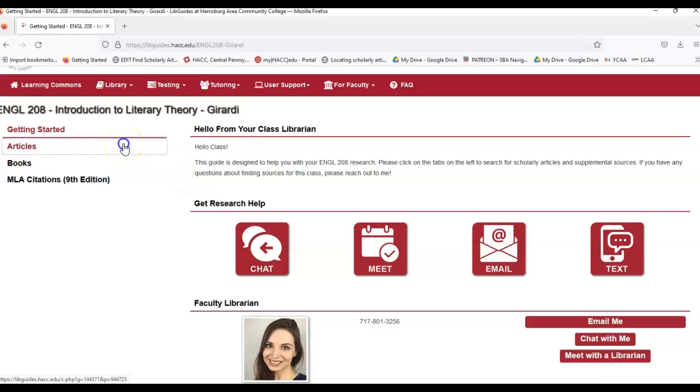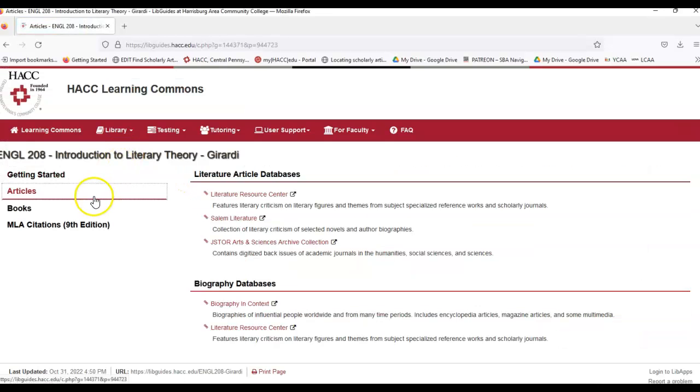So I'm going to click on the Articles tab here. And there's a lot of things in your guide. I'm not going to highlight all of them, but I did want to go into a few of the databases to show you some search strategies. I have selected 3 databases here that are going to be covering general literary criticism. There's also some biography-specific databases if that's the lens that you are looking at Pride and Prejudice through.